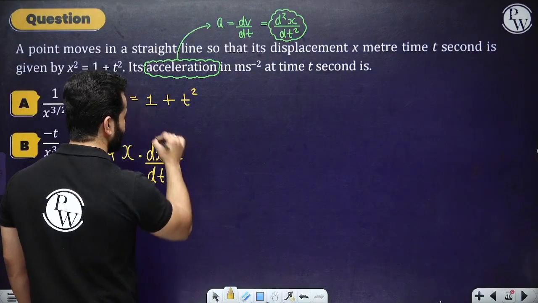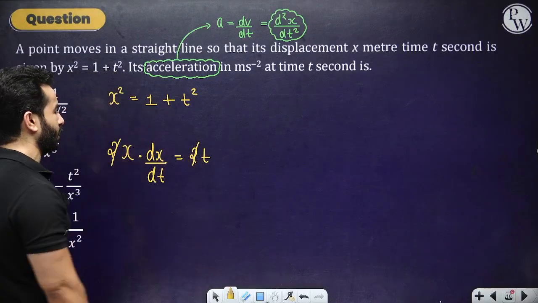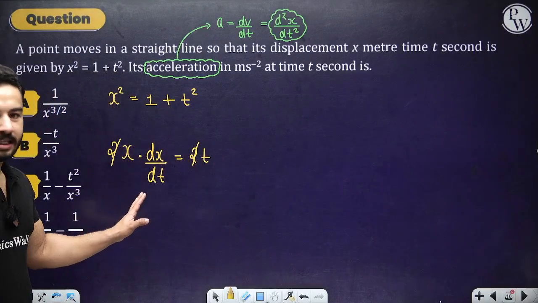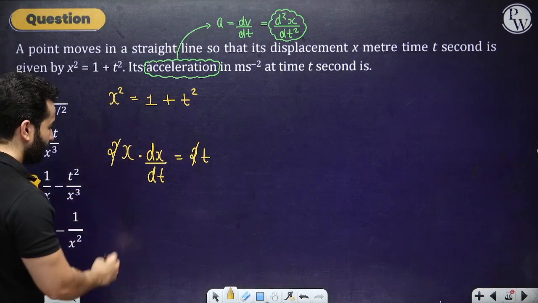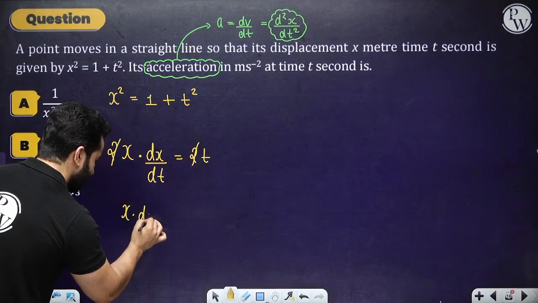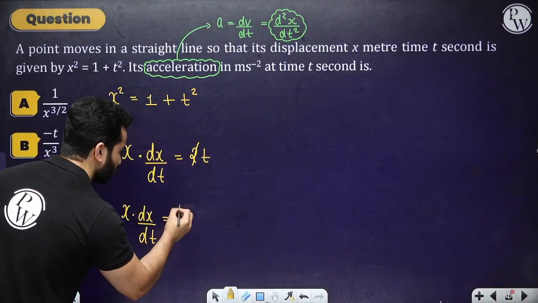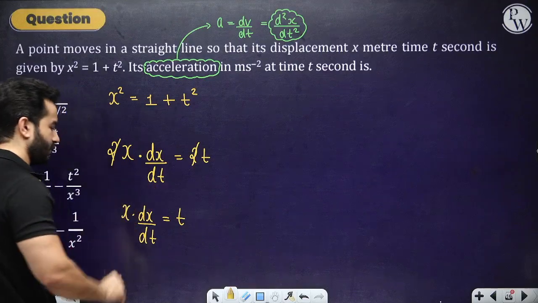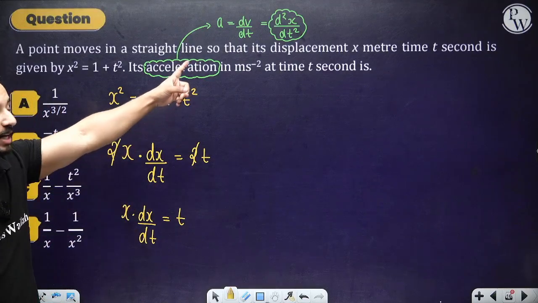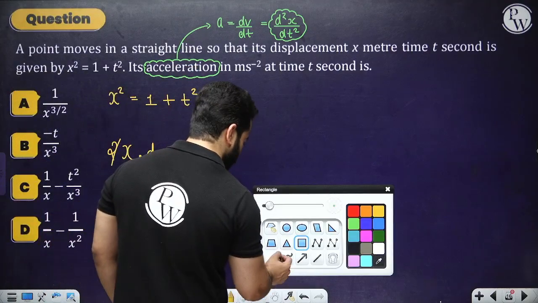Similarly, we are going to do the same thing on the right hand side. This is going to be 2t. I can cancel out this 2 over here. Can you please see this equation? I have written x times dx by dt. By the way, dx by dt is nothing but velocity, equals t. This is the thing, right? Obviously, I have to find d2x by dt square. So see what I'm going to do. I'm going to again differentiate this.